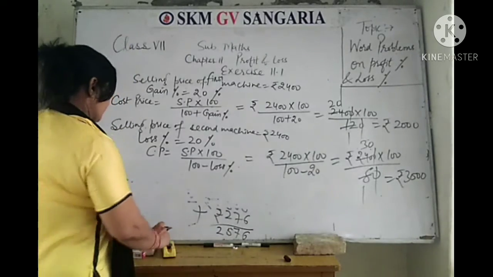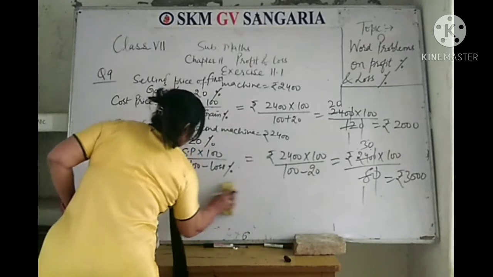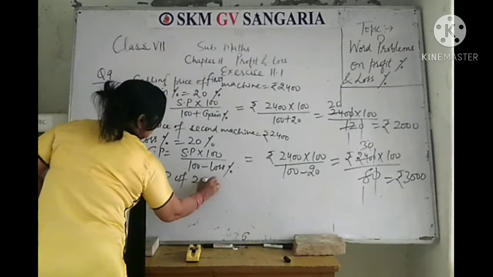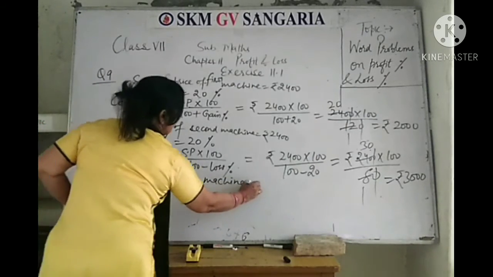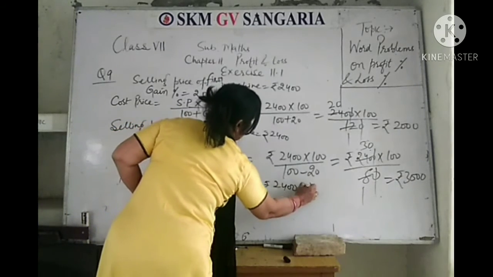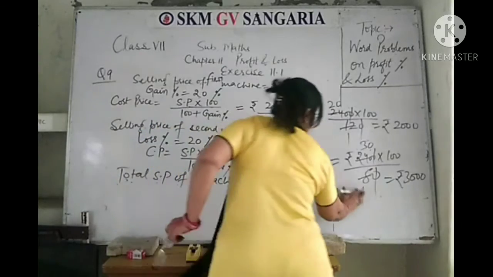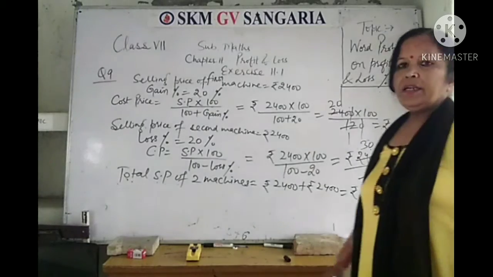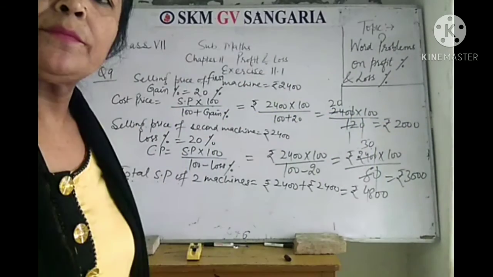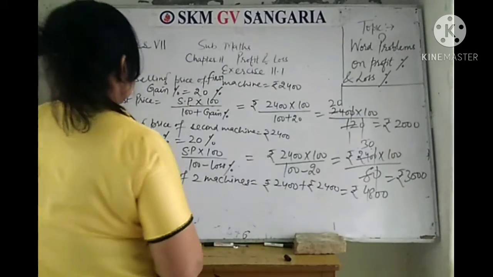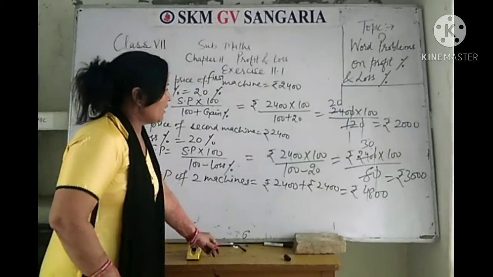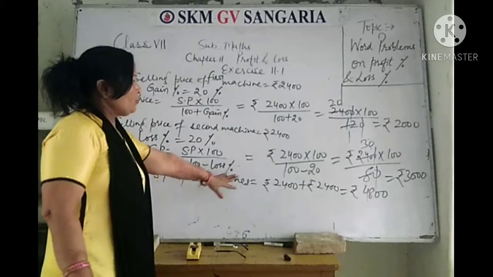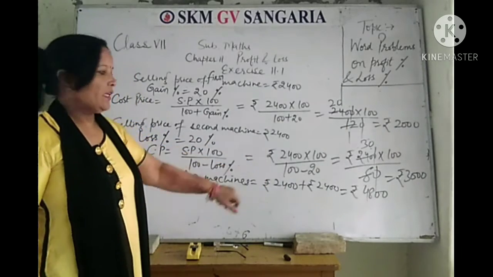Now first of all, we will write here the total selling price of two machines. It is rupees 2,400 plus rupees 2,400, which is equal to rupees 4,800. So the total selling price of two machines is rupees 4,800.